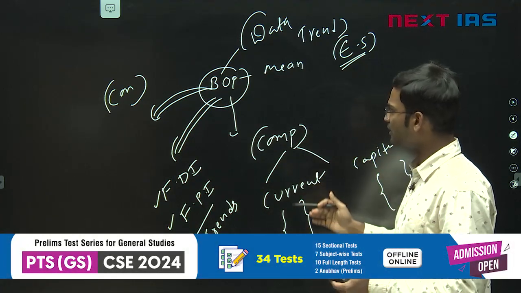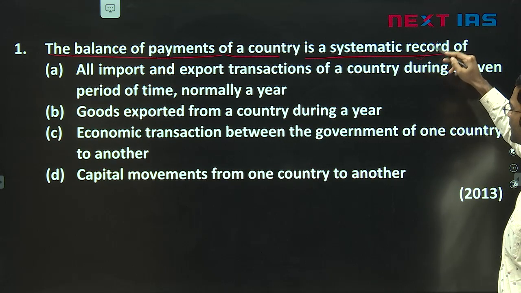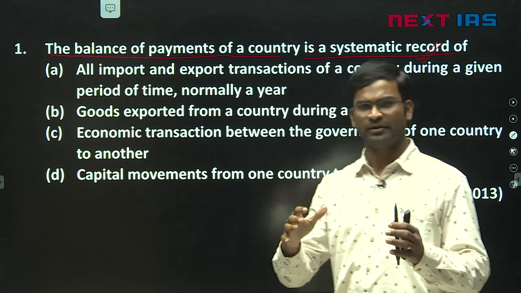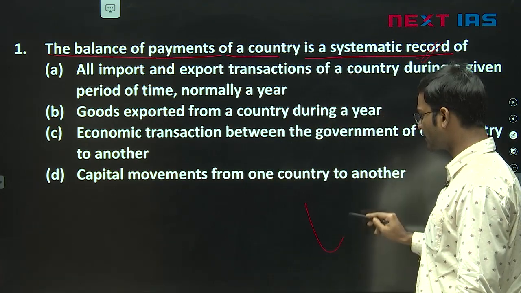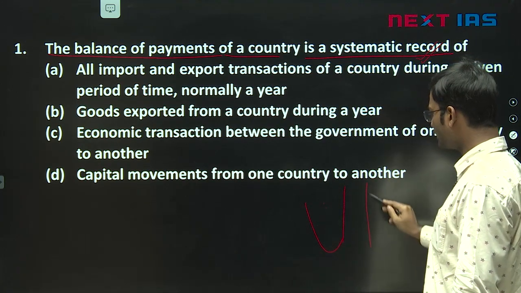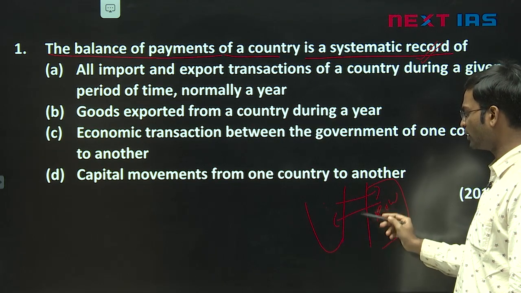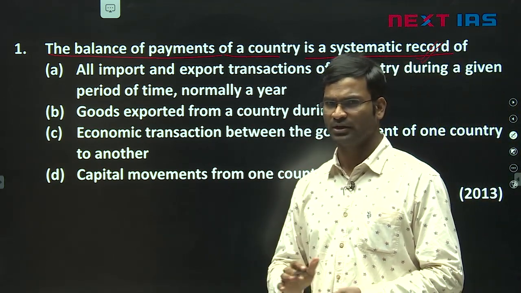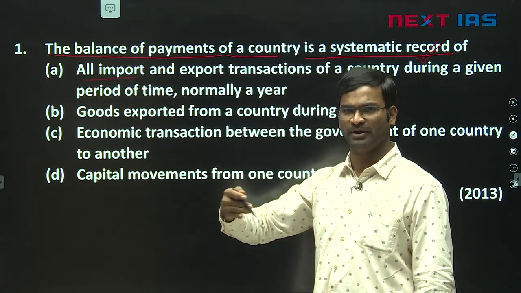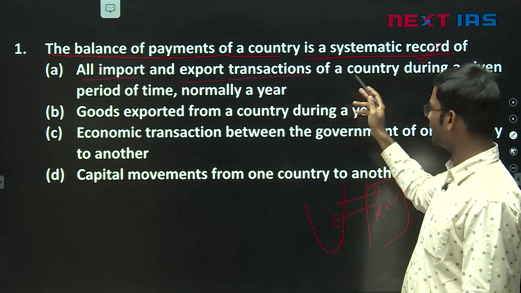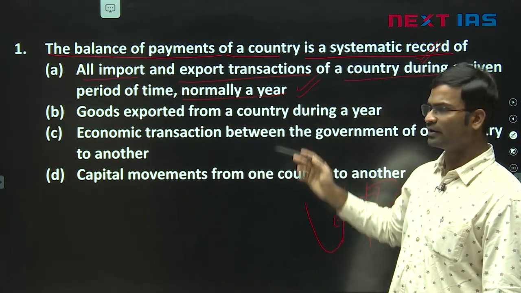Now look at the question here, they are asking us the meaning of balance of payments. As you all are aware, BOP is simply data of the residents of a country with the rest of the world, all the economic transactions, all inflow and outflow. Now look at the options. First option: all import, that is the outflow from India money-wise, then export inflow to India of a country during a given period of time, normally a year. So this is the right answer.